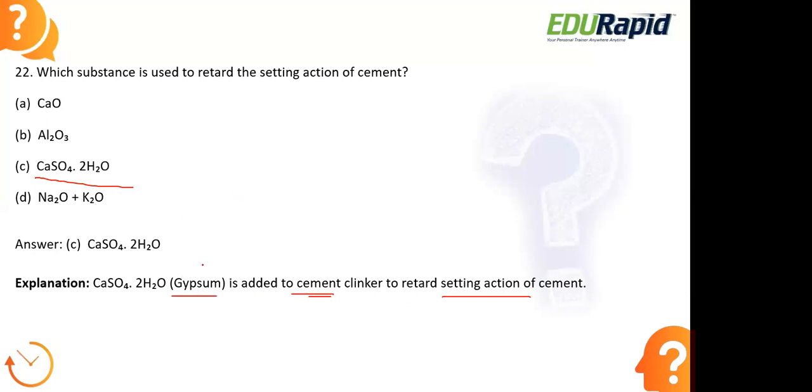But when we expose this gypsum directly to the atmosphere, it reacts with the oxygen there and gets converted into POP, that is plaster of Paris. That is the reason gypsum has to be covered airtight when we place it. Here the gypsum is added to the cement to retard its setting. We have to slow down the reaction of the cement. So that is the reason gypsum is added to the cement, as one of its components.